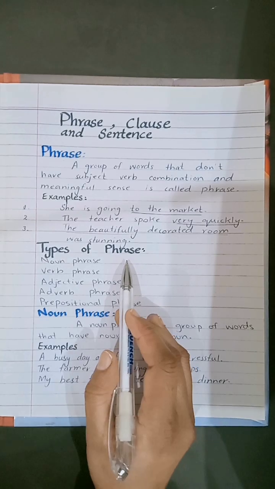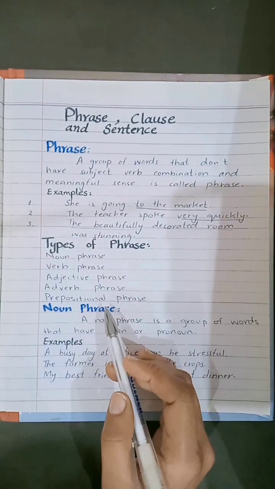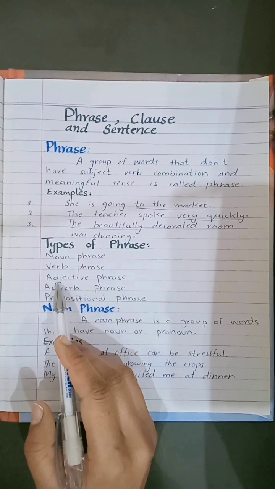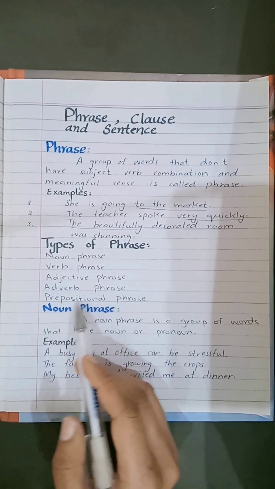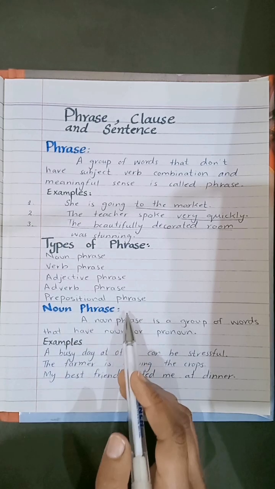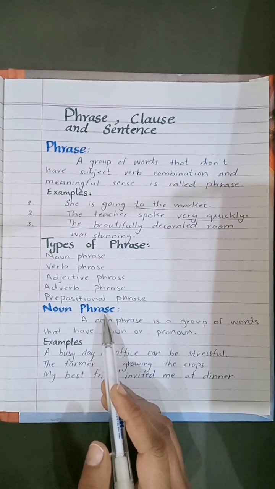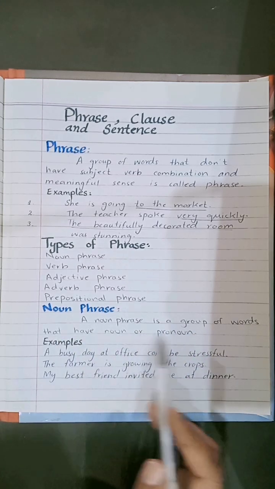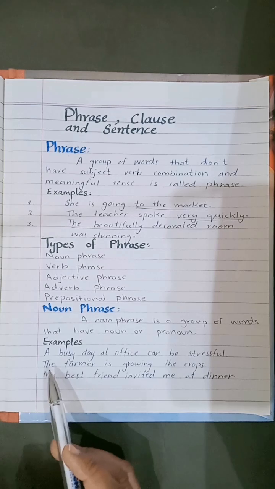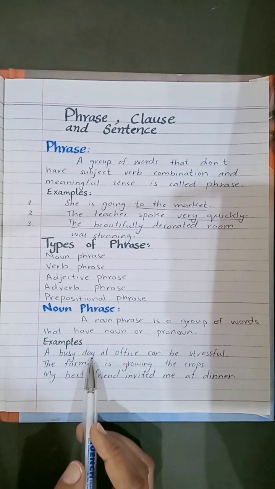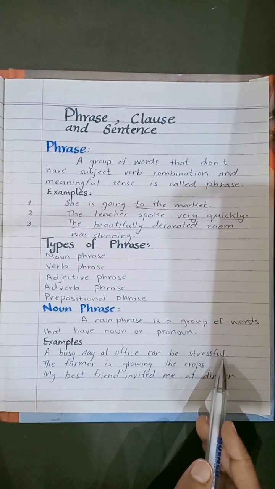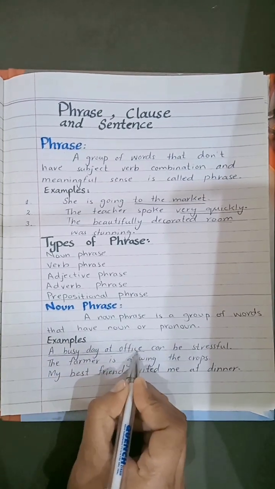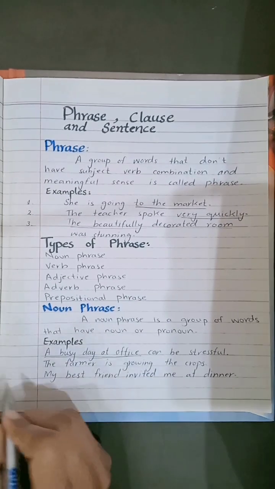Types of phrase. Phrase can be divided into the following 5 types: noun phrase, verb phrase, adjective phrase, adverb phrase, and prepositional phrase. Let's learn them. Noun phrase. A noun phrase is a group of words that have a noun or pronoun. Here are its examples. A busy day at office can be stressful. A busy day at office is a phrase and this is a noun phrase.